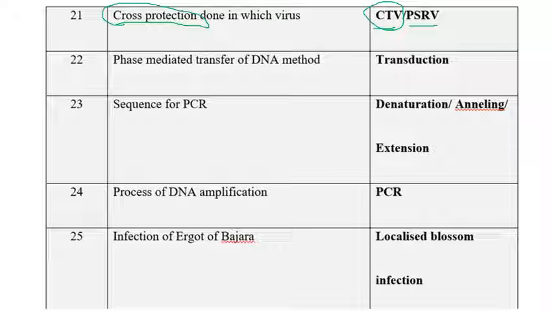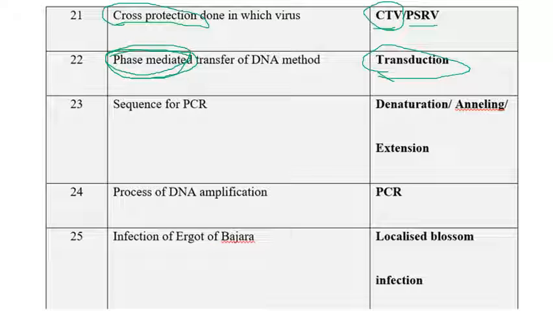The next one is phage-mediated transfer of DNA, the method is transduction, because we know very well conjugation, transformation and transduction. In conjugation, direct contact between two bacteria happens. In transformation, DNA which is freely available in the environment is taken up by the bacteria. In transduction, a bacteriophage is involved in the transfer of genetic material. That's why they say phage-mediated, or involvement of bacteriophage, which we can observe in transduction.